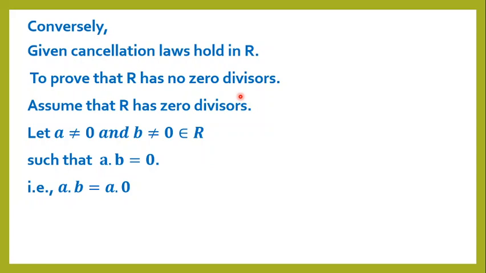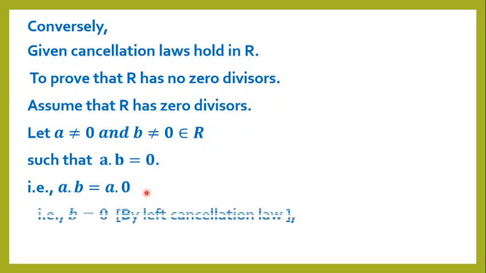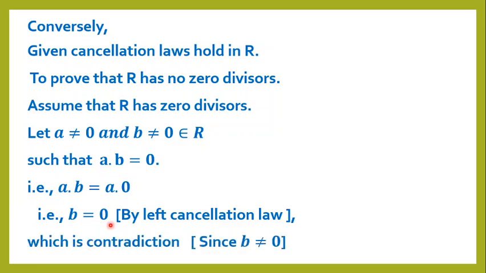Here we can write 0 as a into 0. That is, a into b equals a into 0. By the left cancellation law, here a gets cancelled. That is, b equal to 0, which is a contradiction since b is not equal to 0.